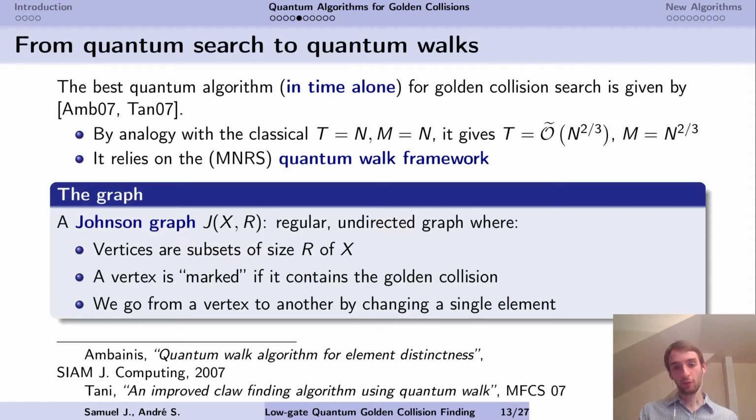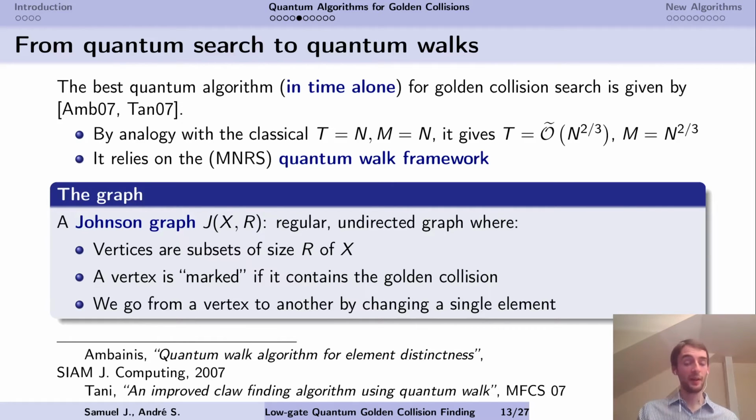Now, in order to solve the golden collision search problem with a better time, we need to use quantum walks. The best quantum algorithm, if you consider time alone, is given by Ambainis's element distinctness algorithm, which was adapted to the claw-finding setting by Tani. It's analogous to the classical time n, memory n trade-off, in that it gives a time n to the 2/3 and a memory n to the 2/3.